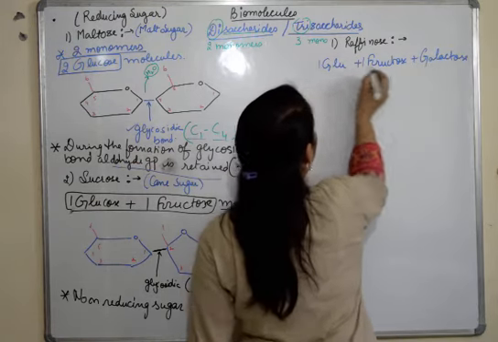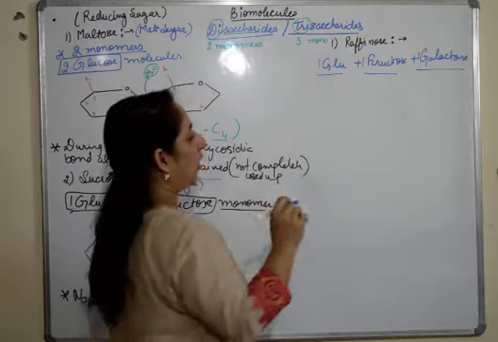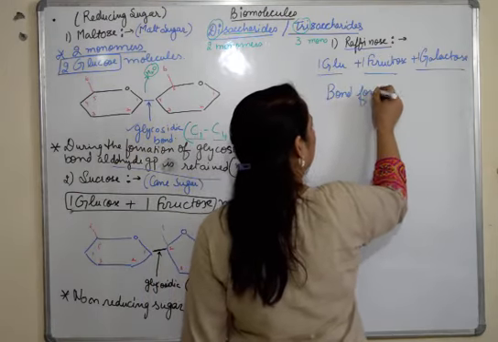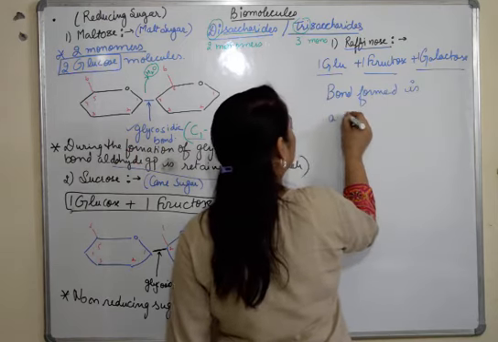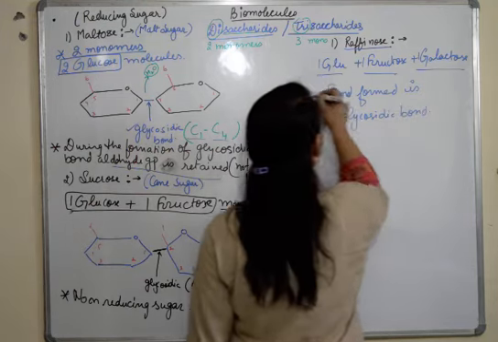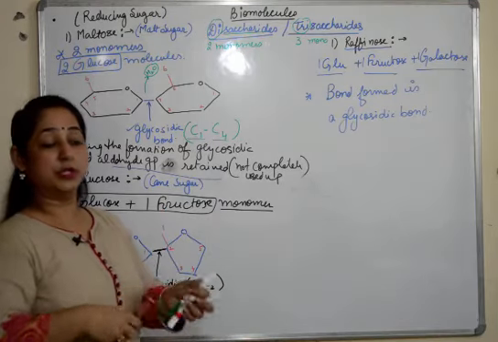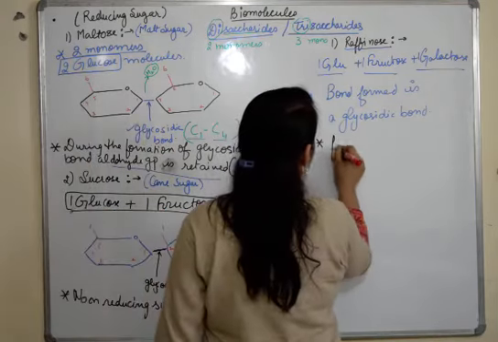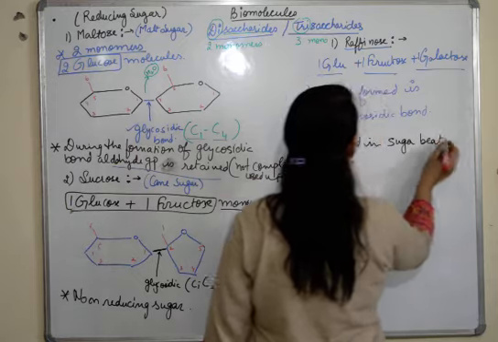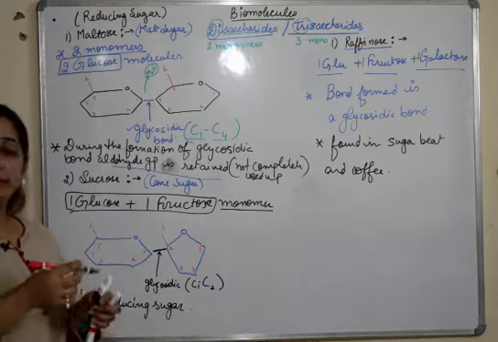So when one glucose, one fructose and one galactose monomer join together, they form raffinose, and the bond formed is a glycosidic bond. Fine. So this is the trisaccharide molecule. Where is it found? It is found in sugar beet and coffee.